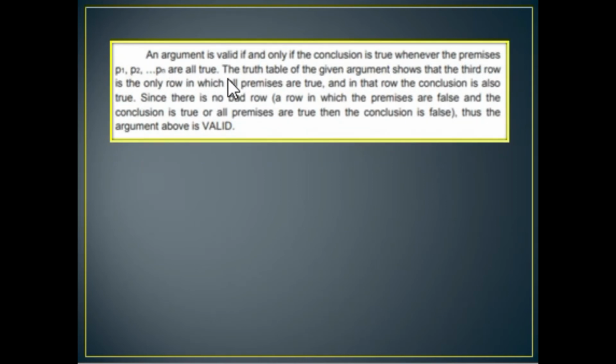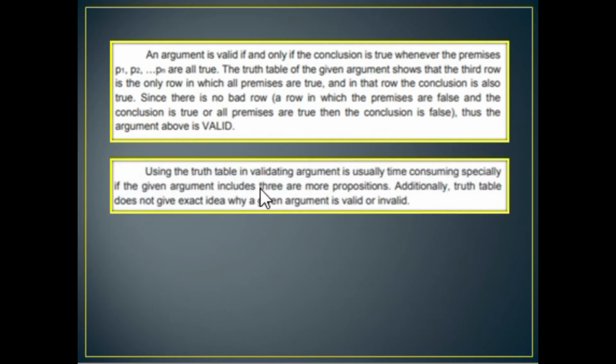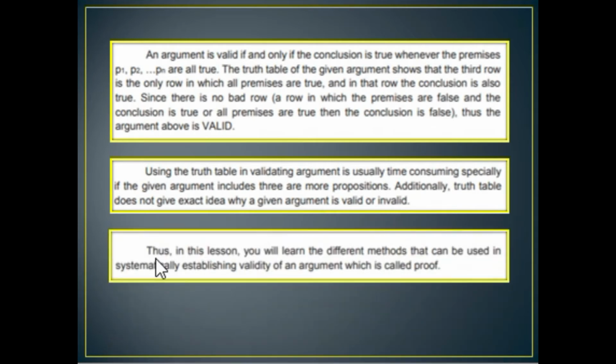In fact, using the truth table in validating an argument is time-consuming when the argument includes 3 or more propositions. The truth table does not give the exact idea why a given argument is valid or invalid. So here, you will learn the different methods that can be used in systematically establishing the validity of an argument, which is called proof. So you will learn here how to prove the validity of arguments in propositional form.